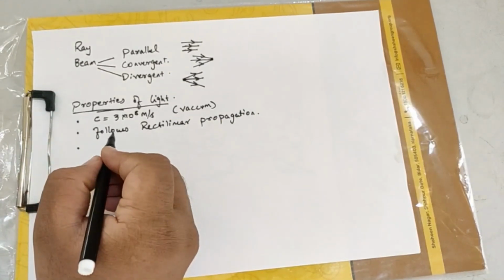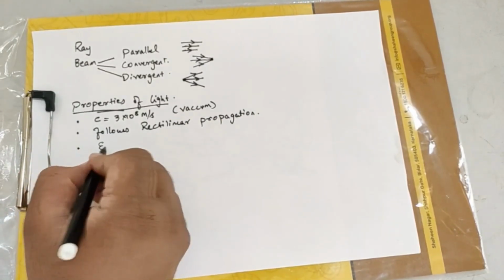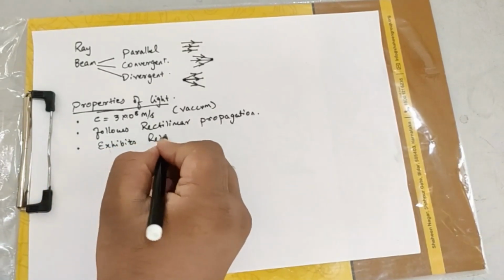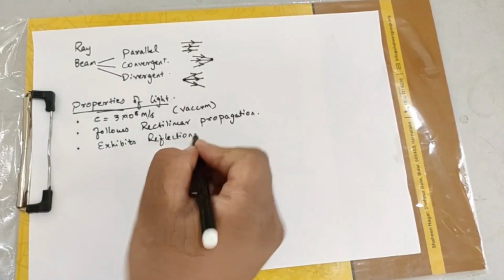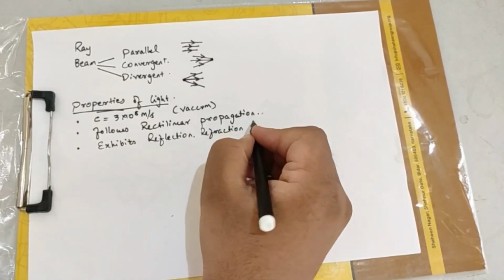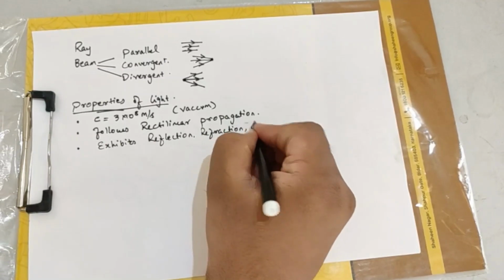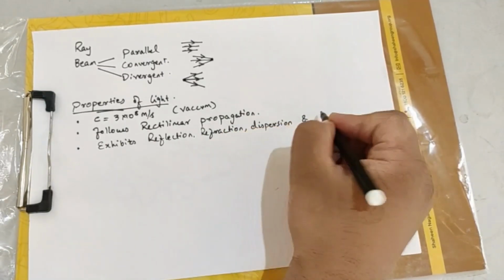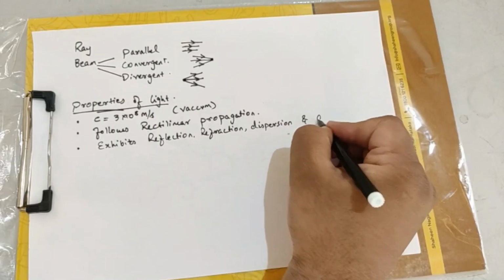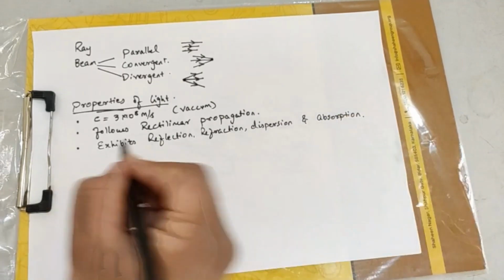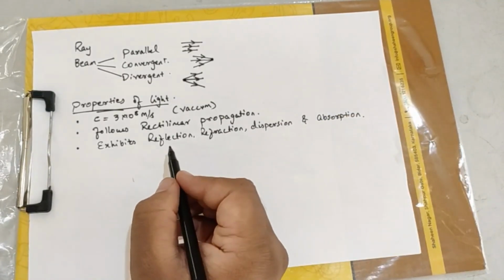Then it exhibits reflection, refraction, dispersion and absorption. Now, what do you mean by exhibits? That means light can actually do these things.